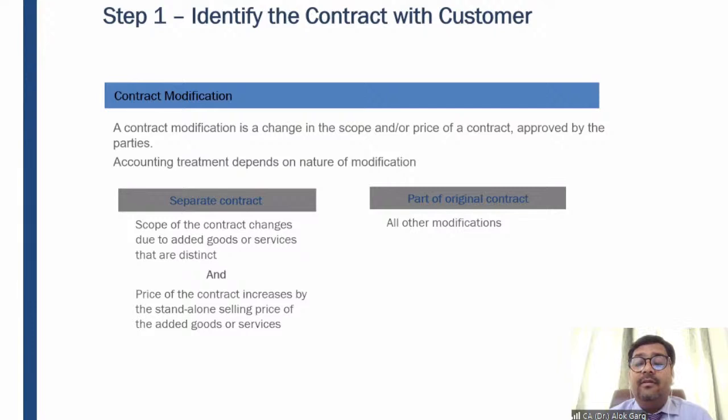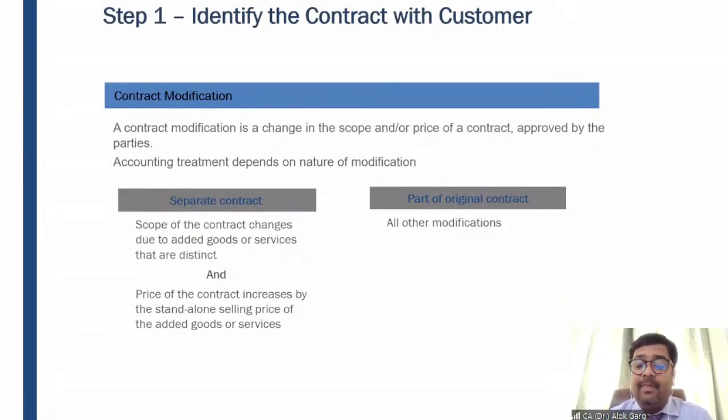Now tell me, whether from this 10 classes of 1 lakh rupees, which is the existing contract, and the new contract of 5 classes at 50,000 rupees, am I able to get influenced for these 5 classes due to the 10 classes? Answer is no. For 10 classes I have charged market value, for another 5 classes I am charging market value.